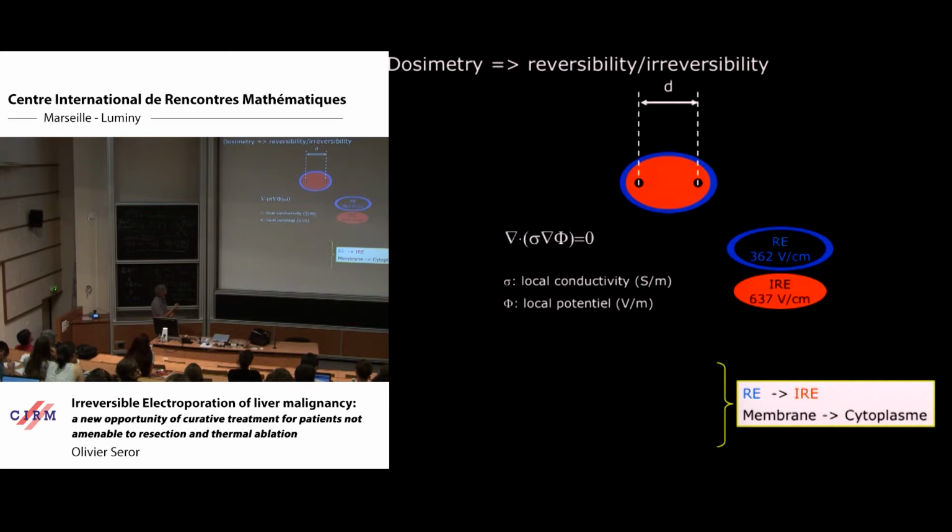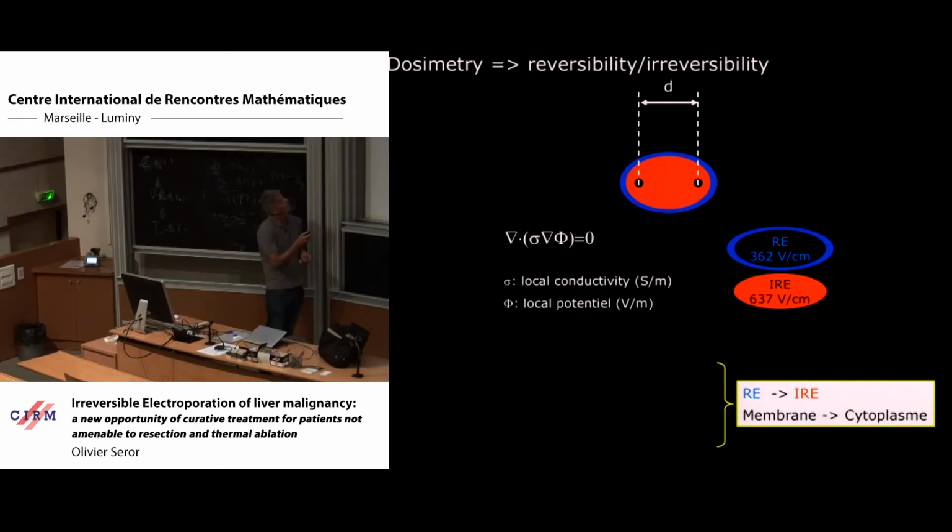And of course, you see that we have to insert at least 2 probes, and the distance between the 2 probes is very important, as it will clearly modify the amount of energy that we are able to deliver between them.